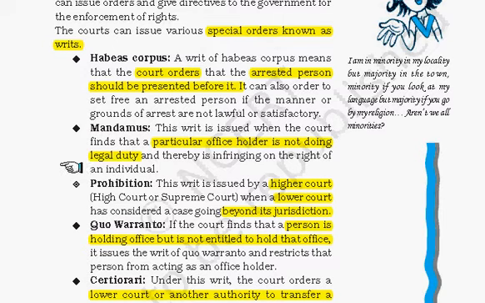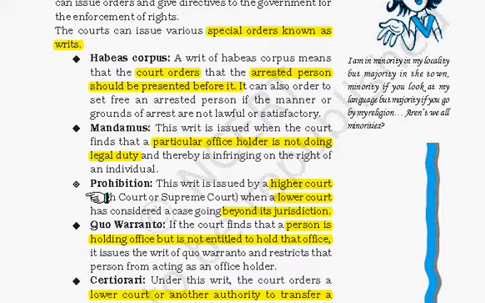Then there is mandamus. This writ is issued when the court finds that a particular office holder is not doing his legal duties, thereby infringing on the rights of an individual. This can be issued against only state bodies, not against any private bodies.